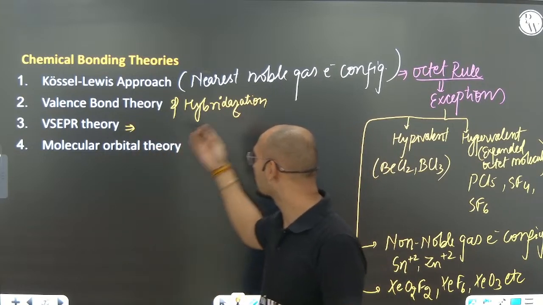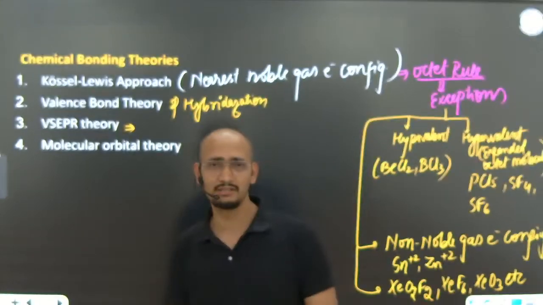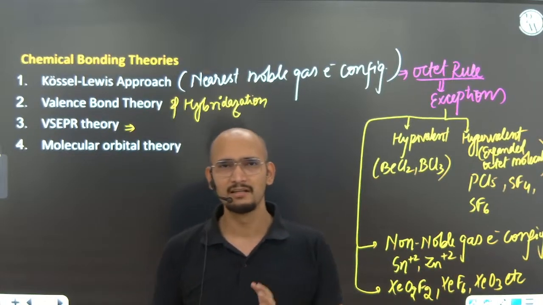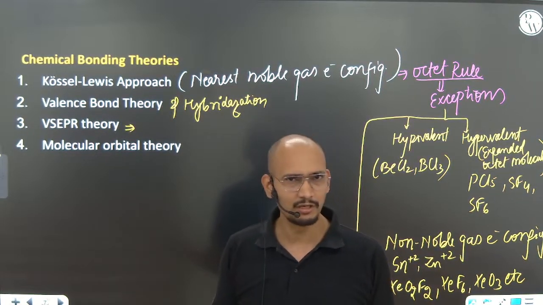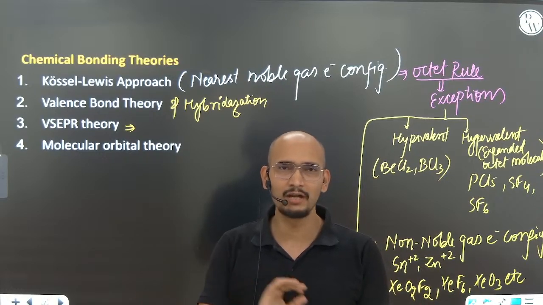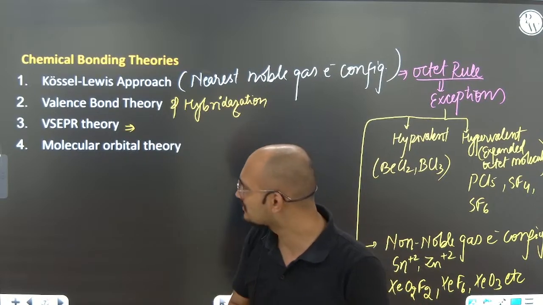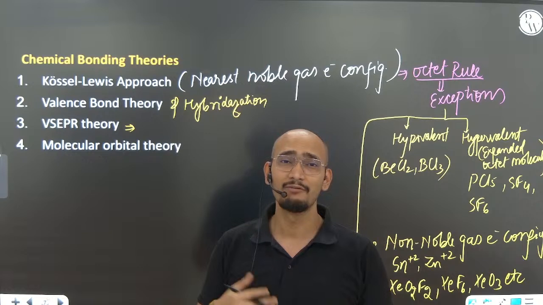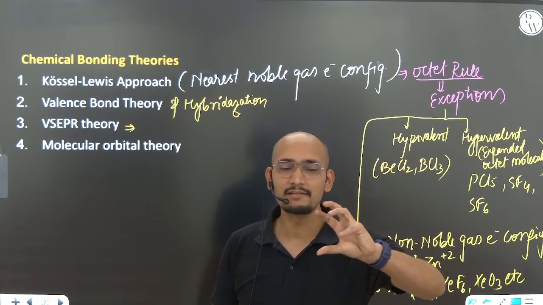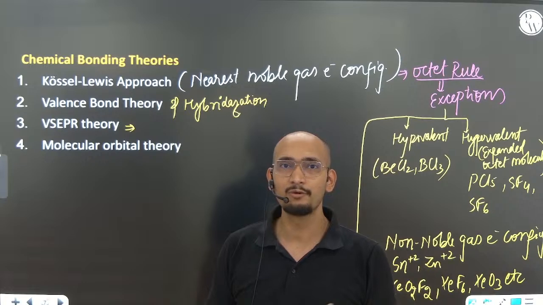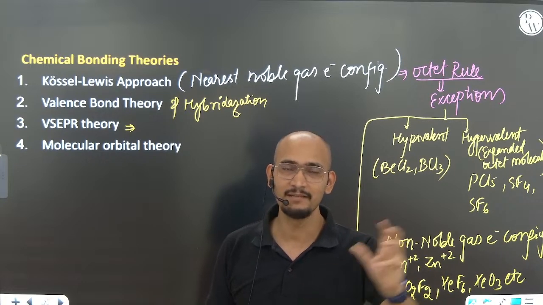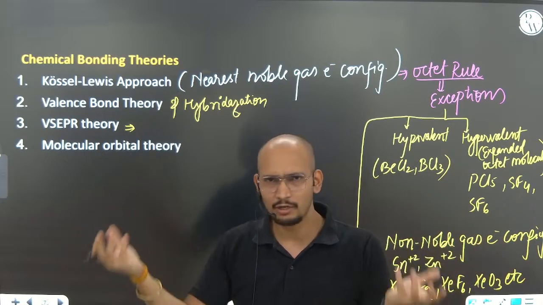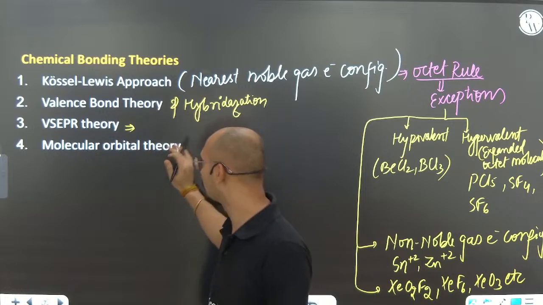Hybridization was a very good theory for those substances where there is not going to be any lone pair. Whatever the bond angle and bond length, everything was okay. But then came VSEPR theory, the valence shell electron pair repulsion theory. When there is a lone pair available on the central atom, the whole molecule's structure changes. Basically, there are two different types of geometries, molecular geometry and electronic geometry. The electronic geometry we'll find out with the help of hybridization only.